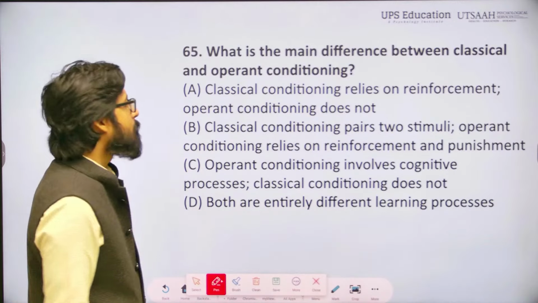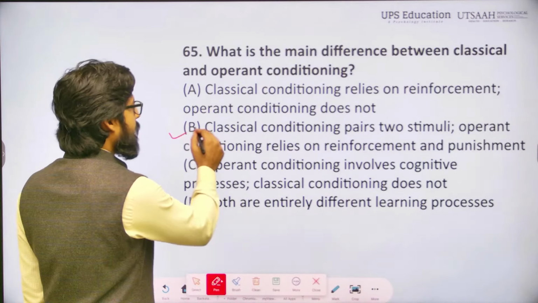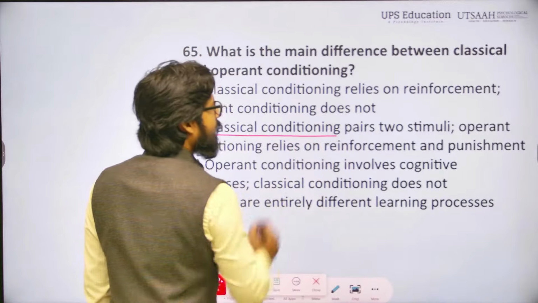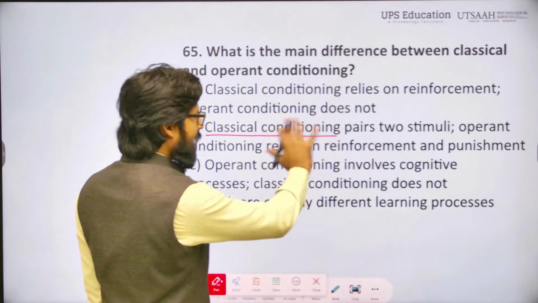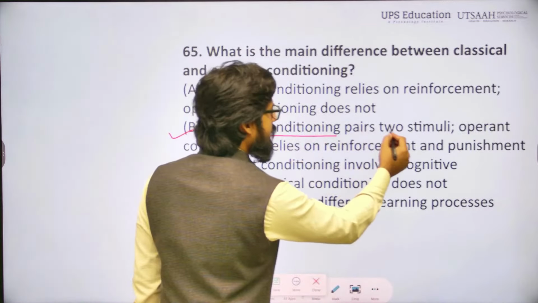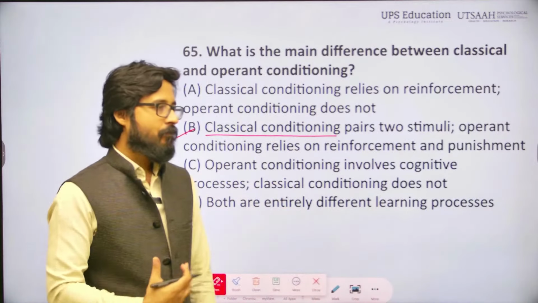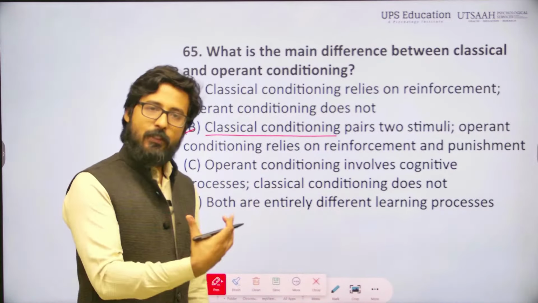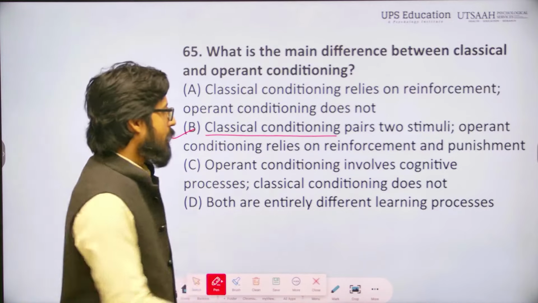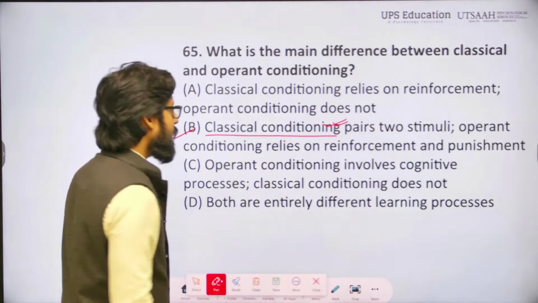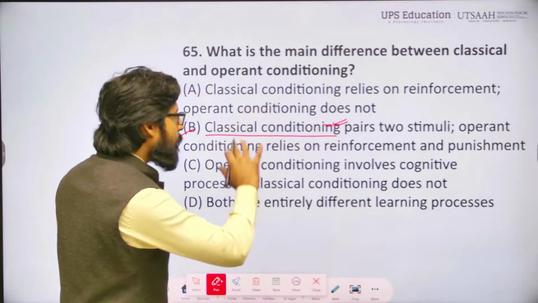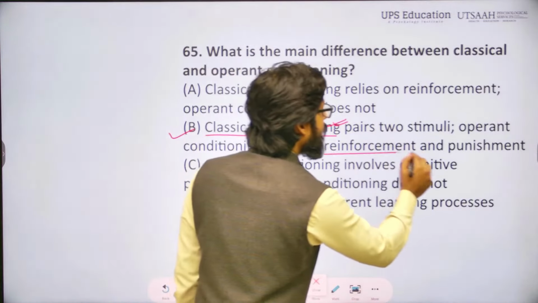The correct answer is B, because in option B, classical conditioning pairs two stimuli. That is correct, because we are combining an unconditioned stimulus with a conditioned stimulus. This statement is correct for classical conditioning. And operant conditioning relies on reinforcement and punishment.